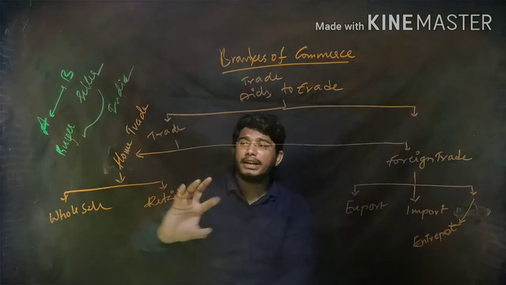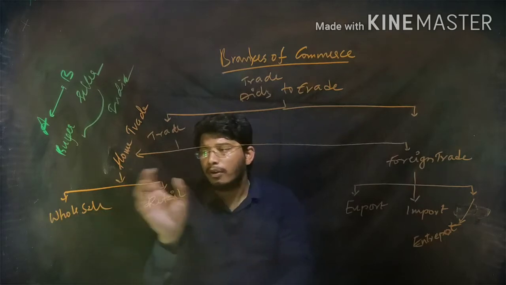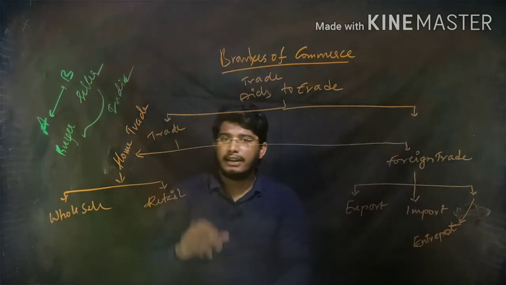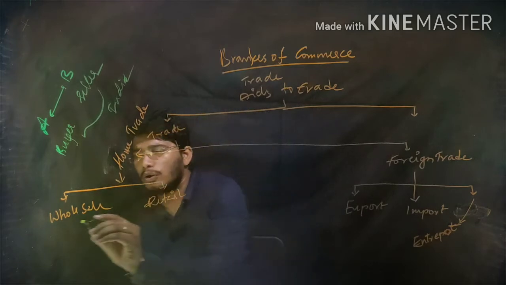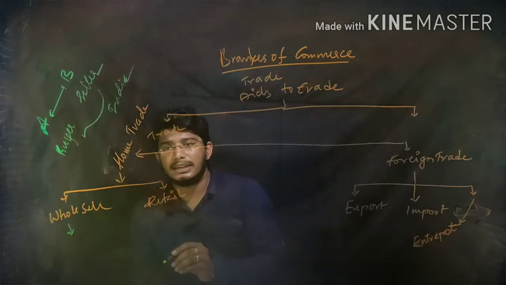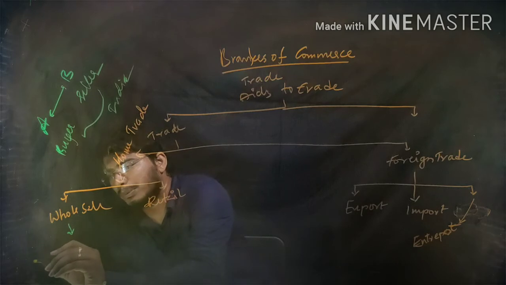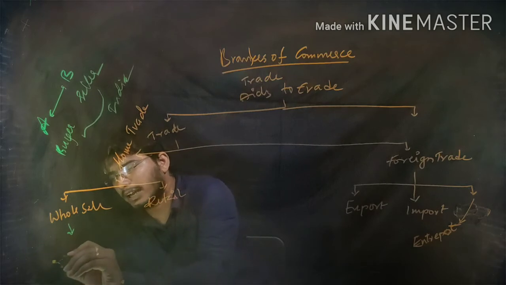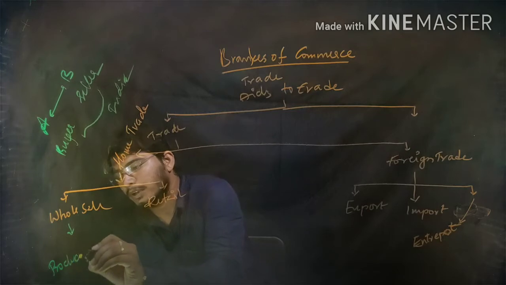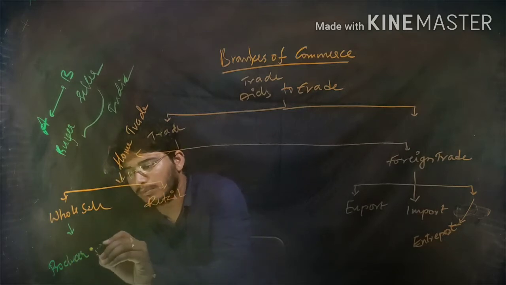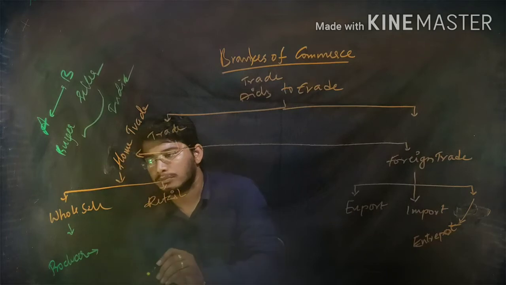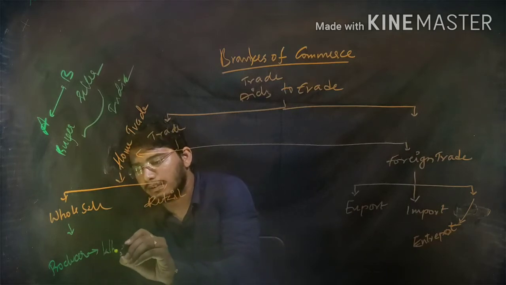And here in home trade, that is divided into two more, wholesaler and retailer. This wholesaler will connect two people, Nana. Wholesaler will connect two people, the producer and the retailer. He buys the goods from the producer.